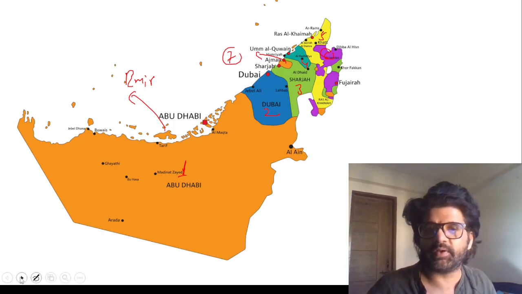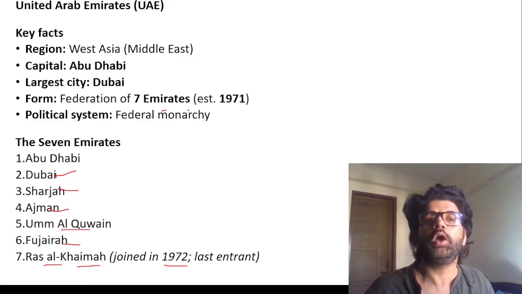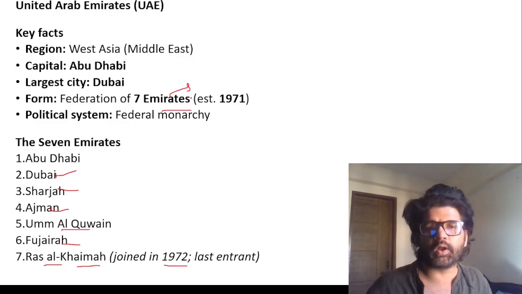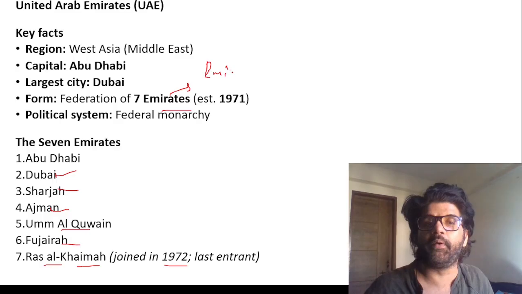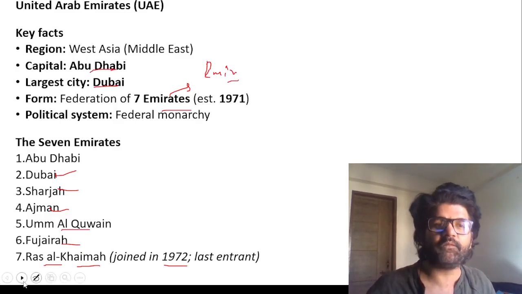So there are 7 emirates here, and remember these 7 emirates which joined last, because UPSC loves to ask these questions. What is the basic concept of an emirate? It's a province which was ruled by a hereditary monarch, known as an emir. And the capital is Abu Dhabi, the largest city is Dubai.